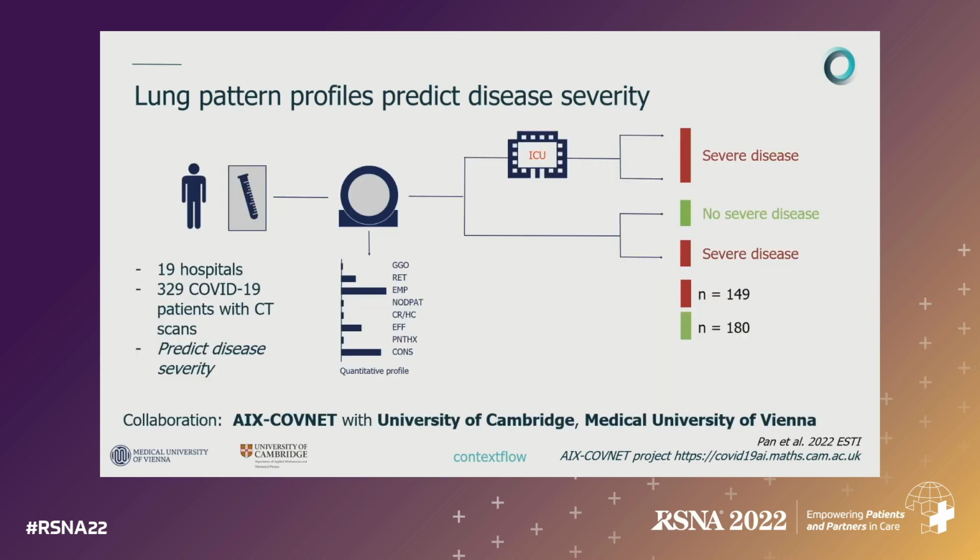This is a study by University of Cambridge, Medical University of Vienna, and the entire IX-COVNET consortium, who looked at COVID patients and asked: if I take the first scan and create this quantitative profile with the software, can I predict whether the disease will turn into a severe disease or not?